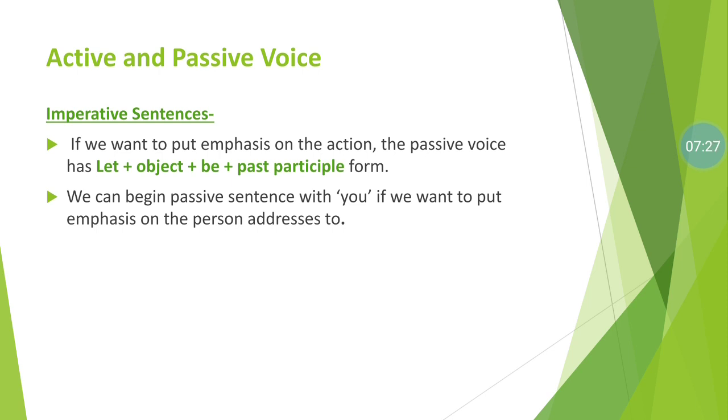If we want to put emphasis on the action in the passive voice, the following structure is used: let, be. Let plus object plus be plus V3 is used in the sentence for active to passive. We can begin the passive sentence with you if we want to put emphasis on the person addressed, meaning you are requested, you are suggested, you are ordered to, etc. This sentence structure is used if the object is missing.